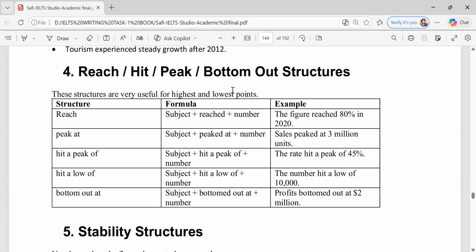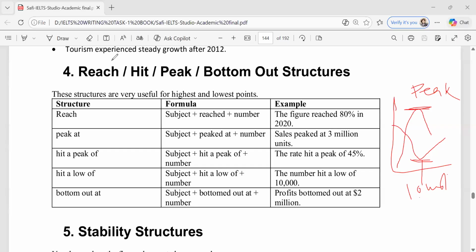Sometimes in a graph you can have different scenarios. For example, this is my graph, and can you see this is the peak? There's another graph, suppose this one, and this is the bottom, the lowest.